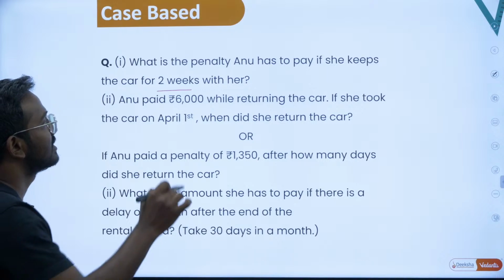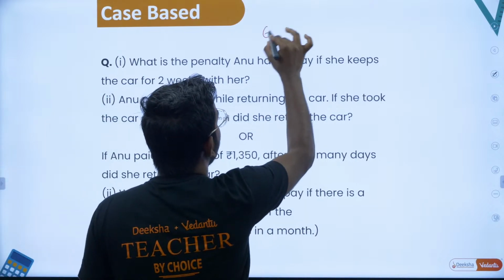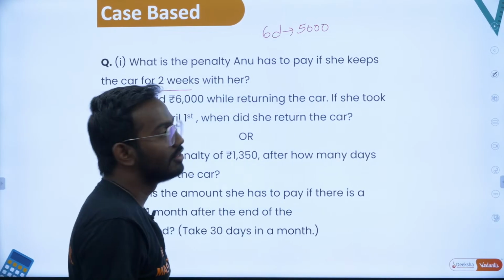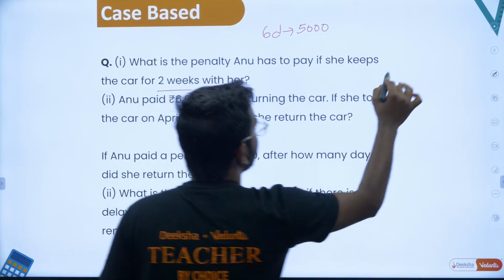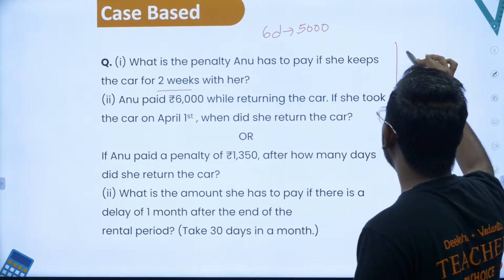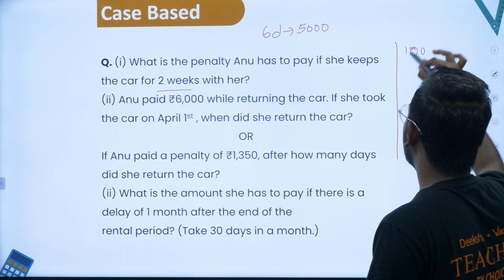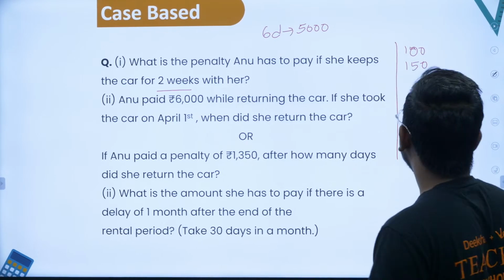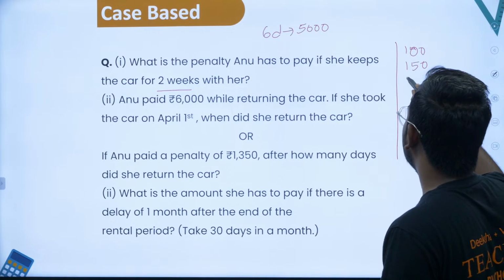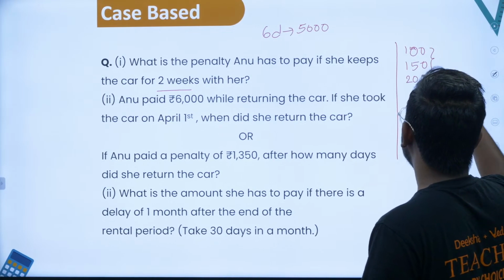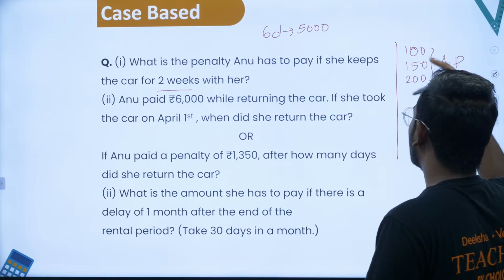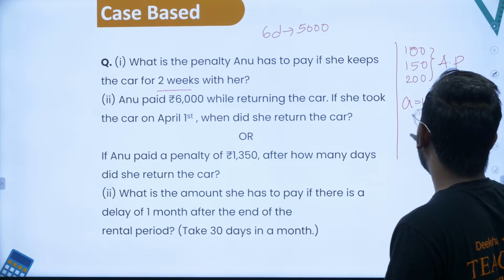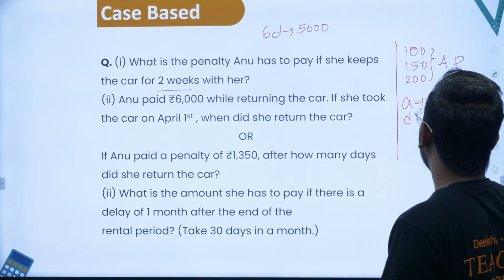2 weeks means, first 6 days she'll have to pay 5,000 rupees. For the seventh day she'll start with 100 rupees extra. Then the 8th day 150 is the new fine. For the 9th day 200. Doesn't these things look like an AP? Yes, an AP with a common difference. So therefore a is equal to 100 here and d is equal to 50 here.